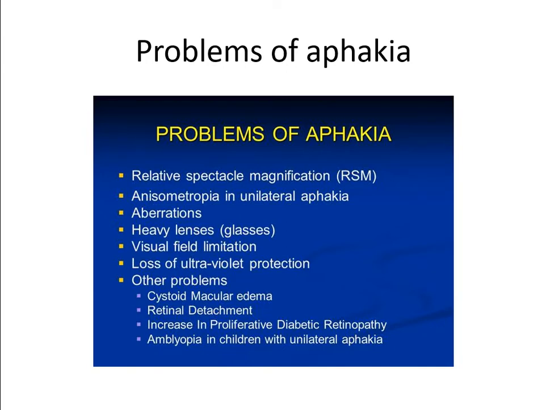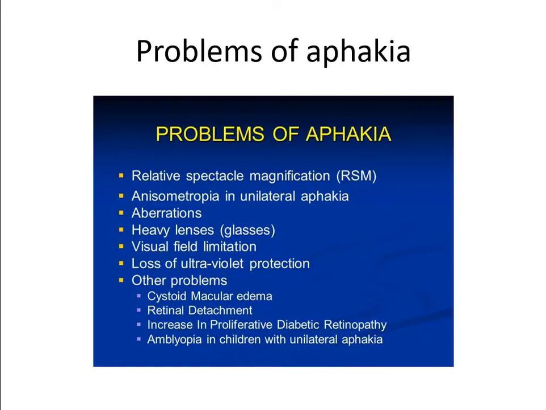Aberrations will be there, and because of the heaviness of the glasses, the glass will try to slip on the nose, and the patient will feel the weight of the glass on the nose. There will be visual field limitation, as I told you. The patient will be able to see only from the center of the glasses. From the periphery of the glasses, the patient will not be able to view when the power is very high.